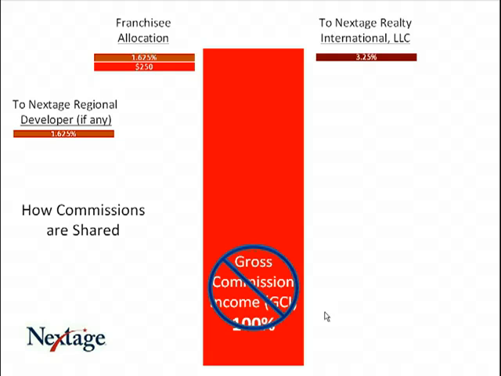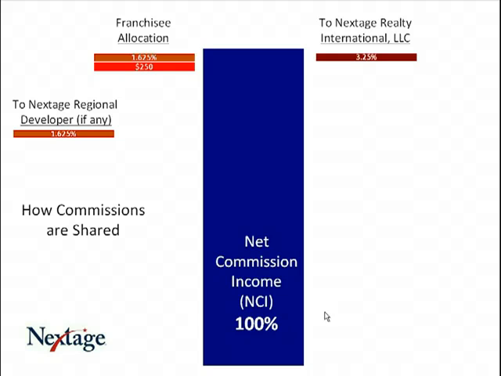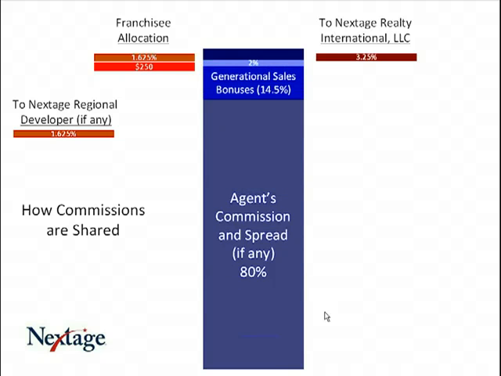Now, obviously, after we take that money off the top of the gross commission income, or GCI, then that is no longer the gross commission income. It's now what we call the net commission income, or the NCI. So after taking that off the top, let's start with 100% now of the NCI, and let's see how that gets distributed. There are four different segments that represent the NCI.